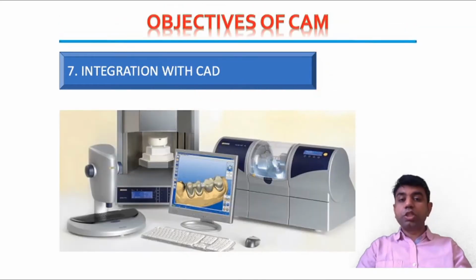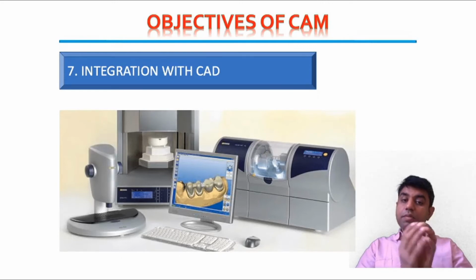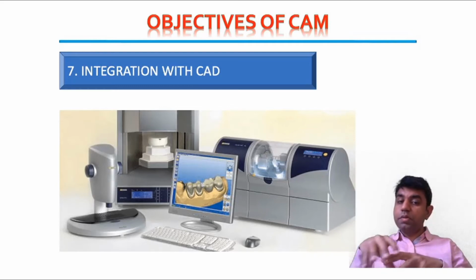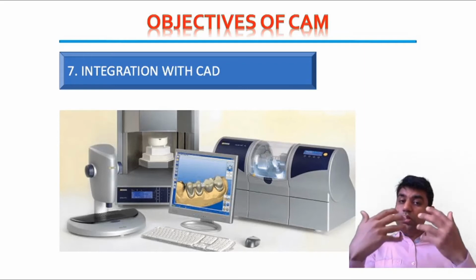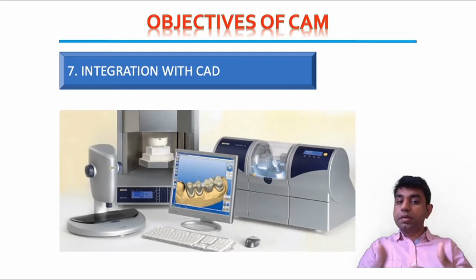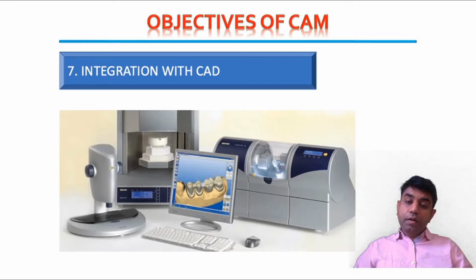And the last objective is the integration with CAD. CAD is computer aided design. Whatever activities are done in the CAD part can easily be observed at the manufacturing part. Even the manufacturing unit can observe what the CAD persons are doing. So whatever decision is required, it can easily be influenced by interdepartmental activities, and better decisions can be taken with the help of this kind of integration.